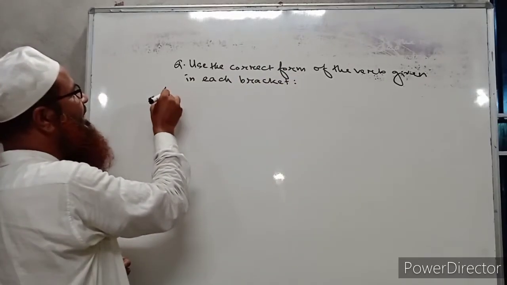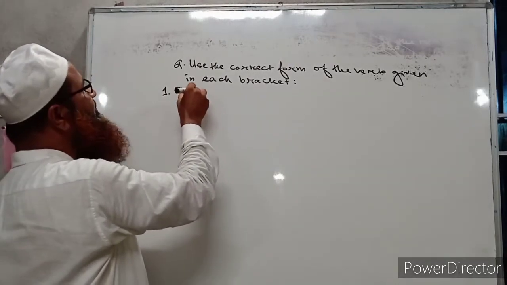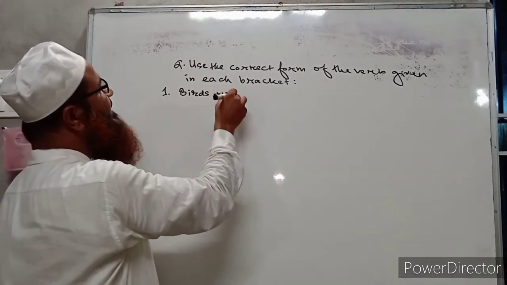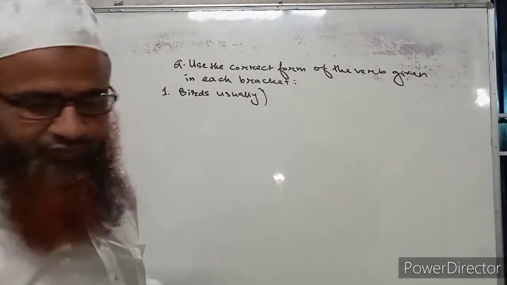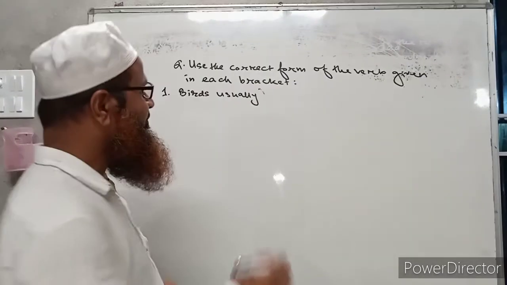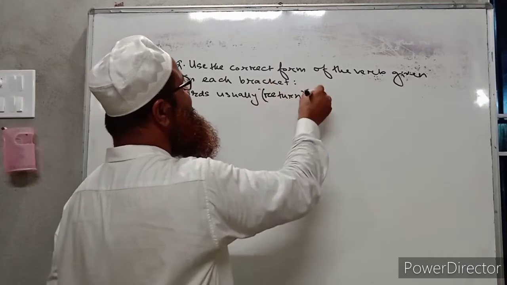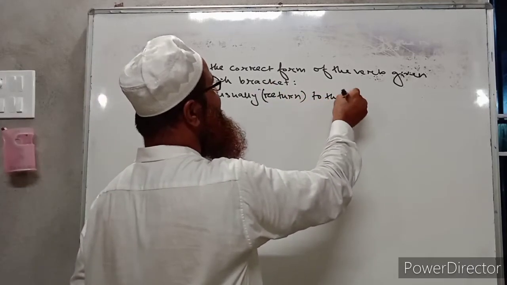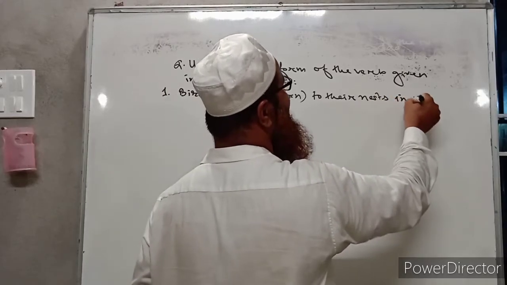Okay, number one, birds usually return to their nests in the evening.